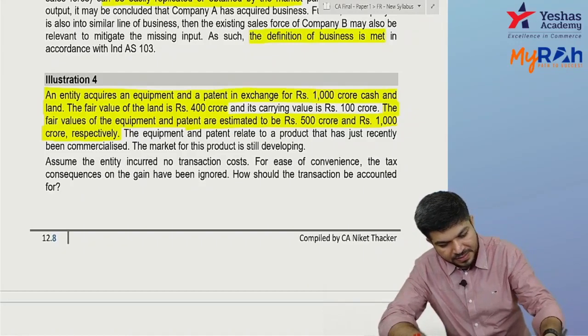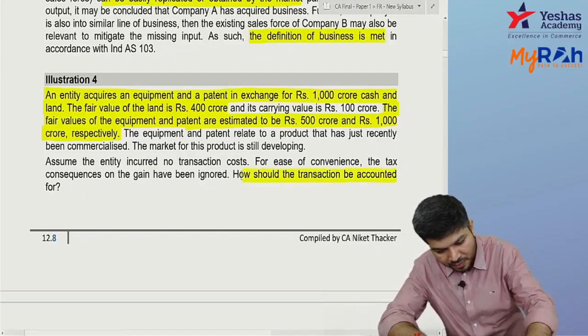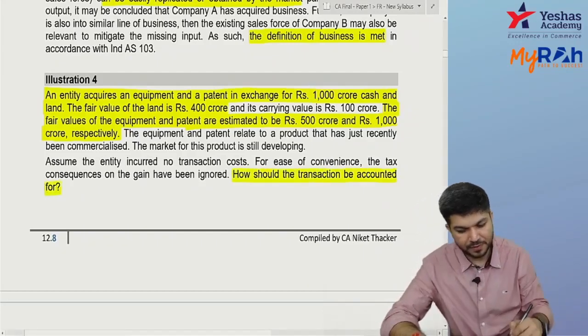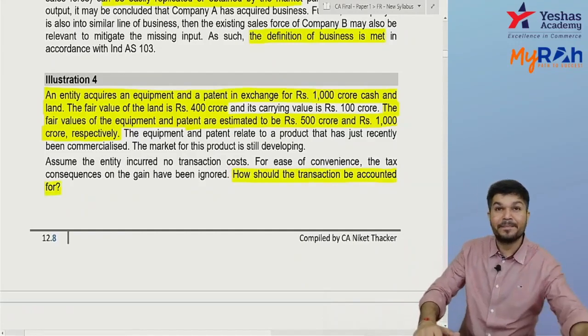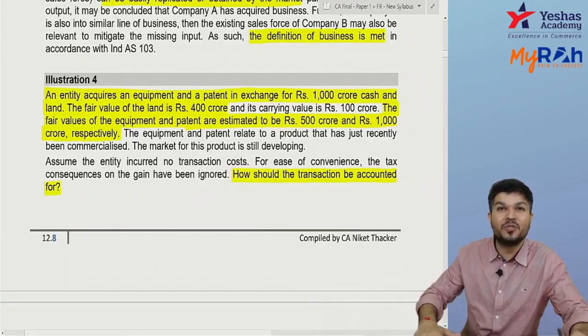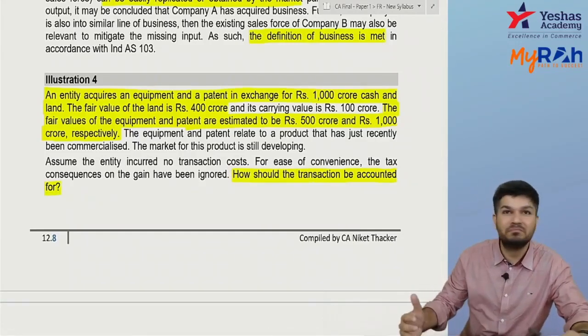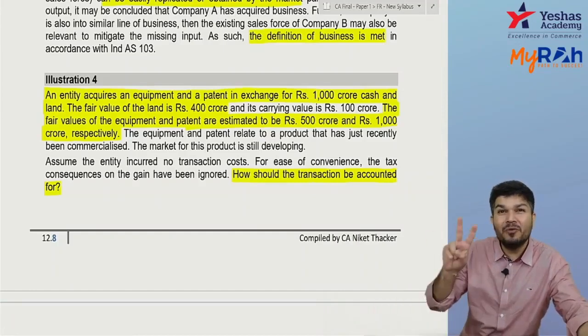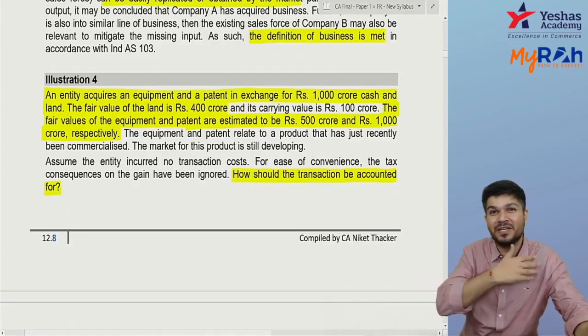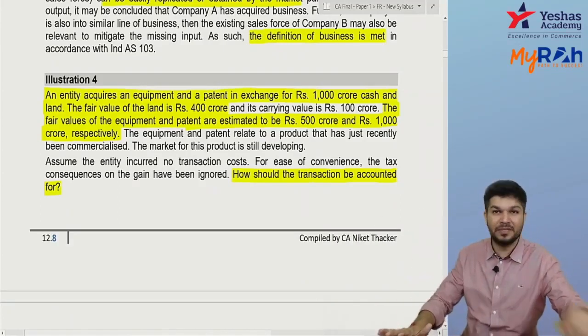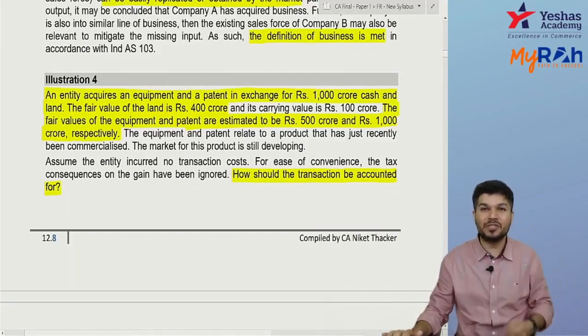Is it a business acquisition? How should the transaction be accounted for? First, is it a business acquisition? No. I acquired only two things: equipment and patent. So is it a business combination? The answer is no. It's not a business combination. So it should be accounted for as an asset acquisition.